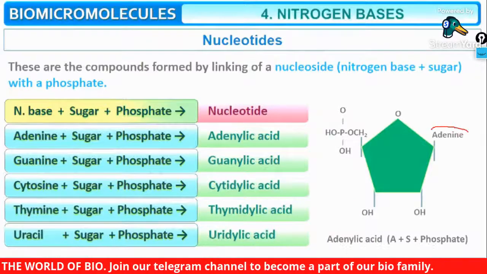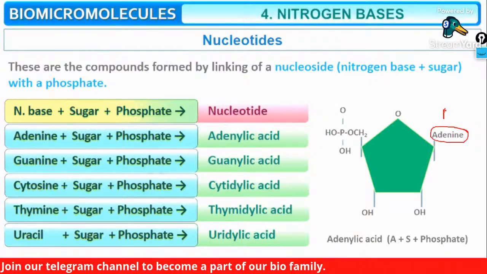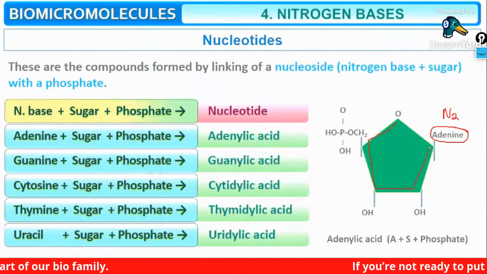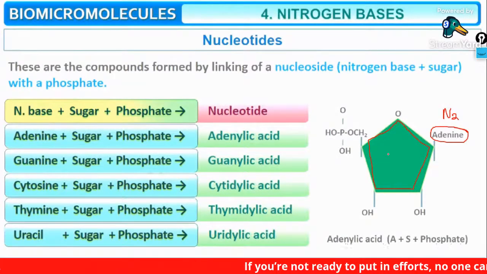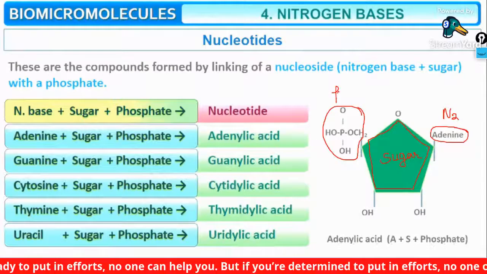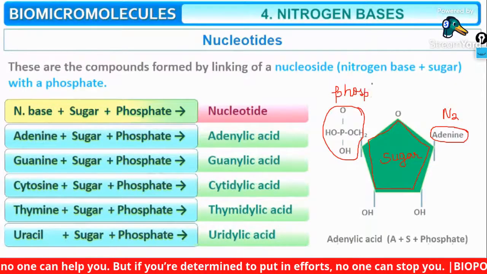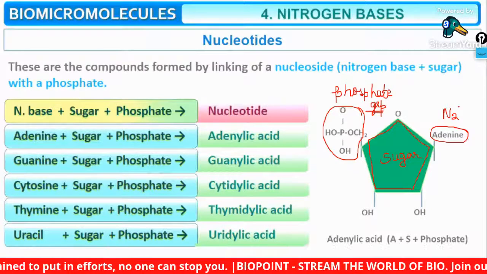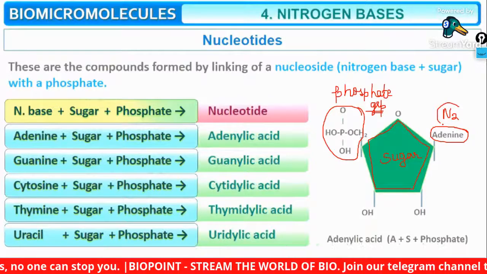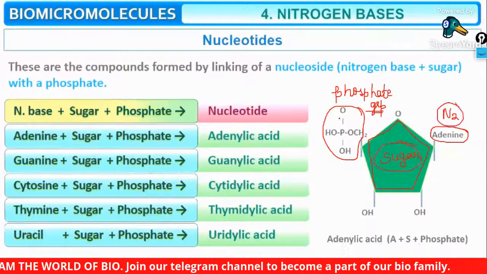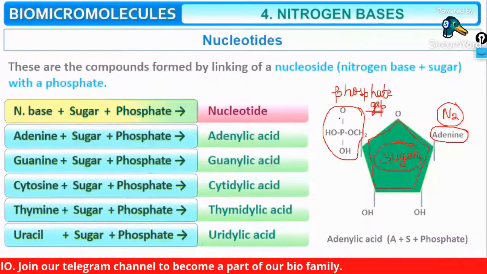Look, guys, adenine is a nitrogen base. Okay, adenine is a nitrogen base. This pentose carbon, five carbons arranged, this is the pentose sugar, and this is the phosphate group. So what is actually the combination of these three known as? Comment on the chat box, everybody. Combination of a nitrogen base, a pentose sugar, and a phosphate group. Together you will call them as what?